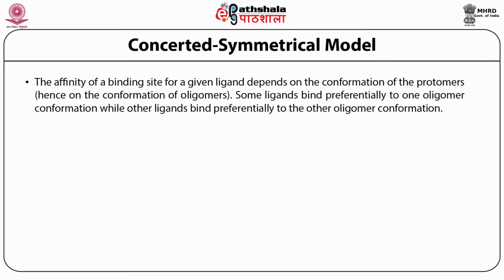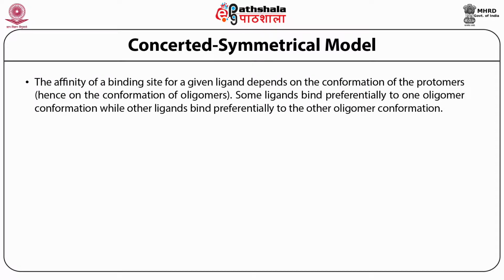The affinity of a binding site for a given ligand depends on the conformation of the protomer, that means it depends on the conformation of the oligomer. Some ligands bind preferentially to one oligomeric conformation, while other ligands bind preferentially to the other oligomeric conformation.